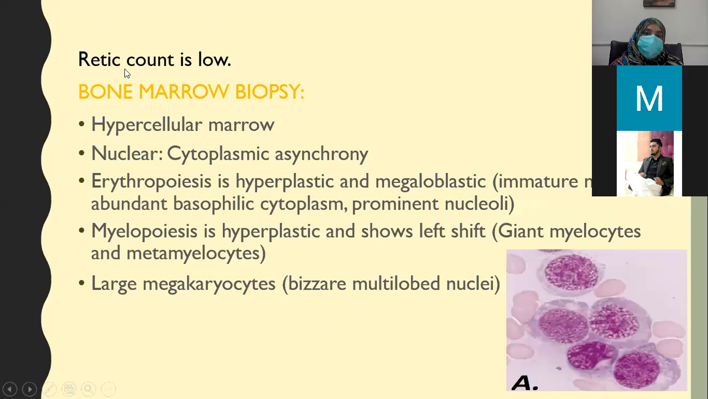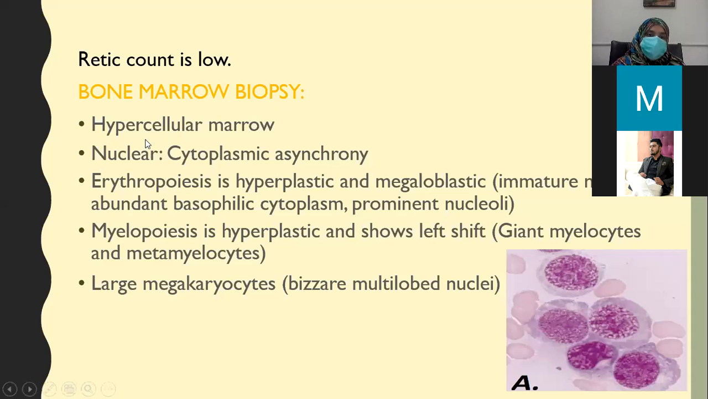Reticulocyte count is low. Why is the retic count low? Retic is the indicator of bone marrow function. Reticulocytes are the immature red blood cells. So whenever there is no food provided to the bone marrow, there will be no production of RBCs and hence low production of reticulocytes, and there will be a low reticulocyte count in peripheral blood. So the retic count is low.